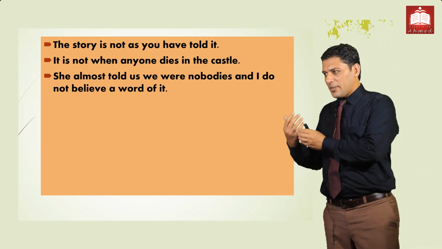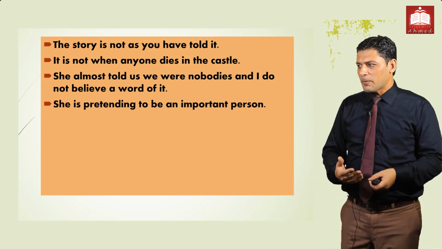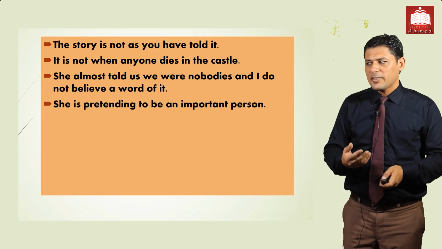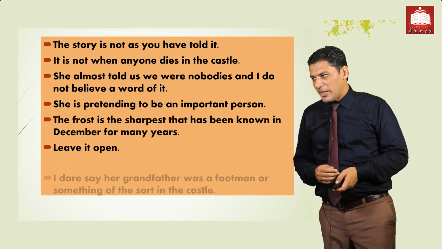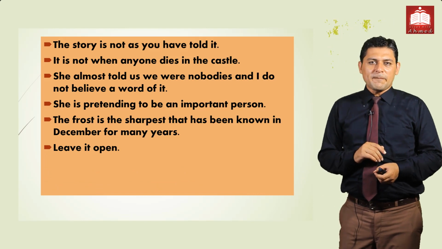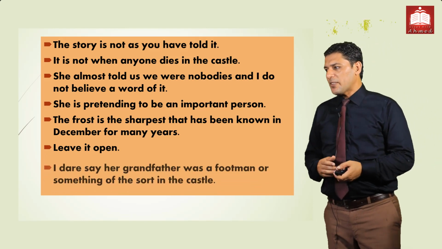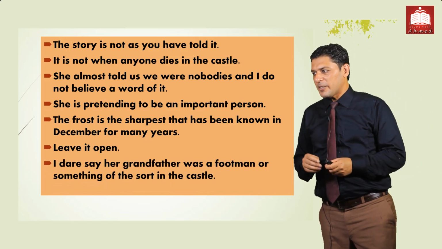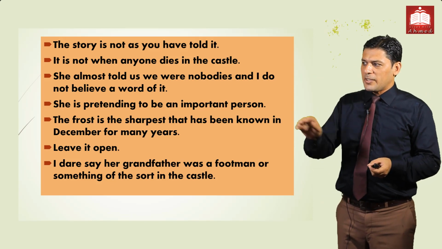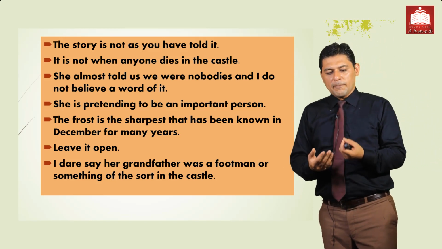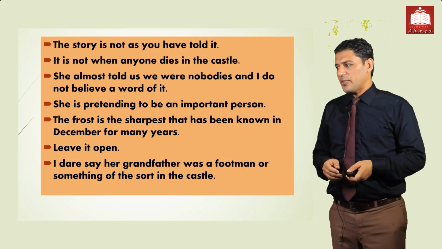So we have 4 characters. One of them was Baron. "She is pretending to be an important person" was spoken by Baroness. Then there is Baron, and next is Baroness. "Leave it open" was spoken by Amalie, the last son of Grace. And this statement was uttered by Baron. So these statements were composed in the chapter The Voice of Son of Grace.